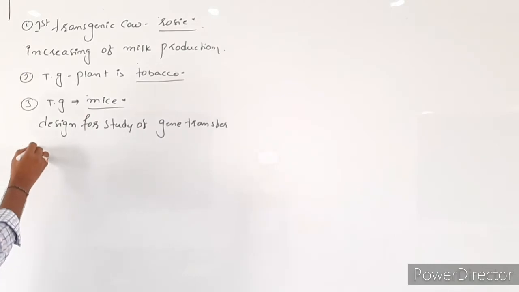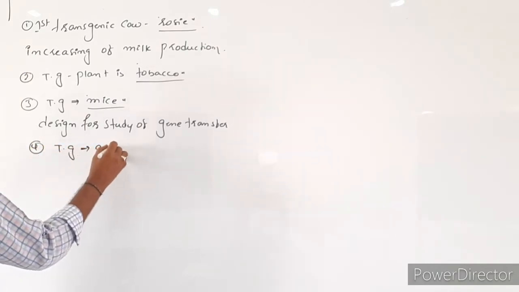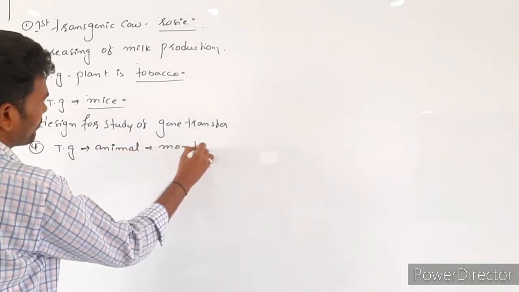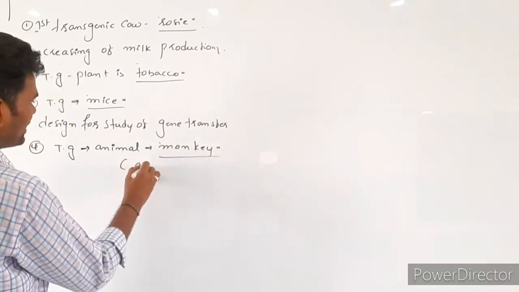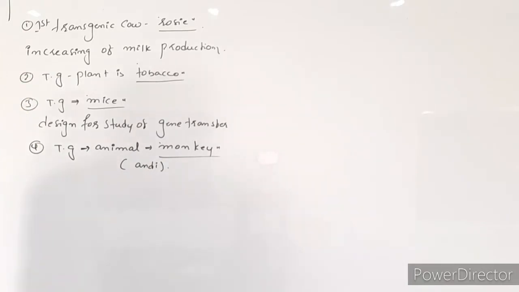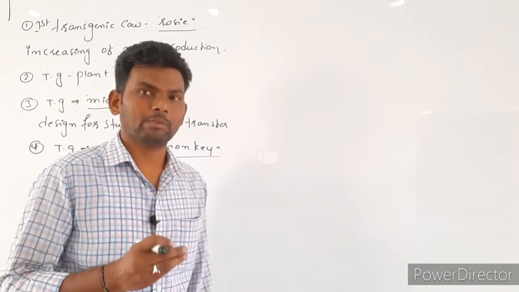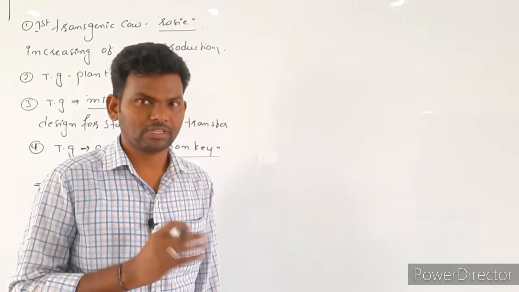And next, the first transgenic monkey is Andi type of monkey. So the main concept is what? The main concept of the preparation of transgenic animals is for the study of physiology as well as development, which we discussed.